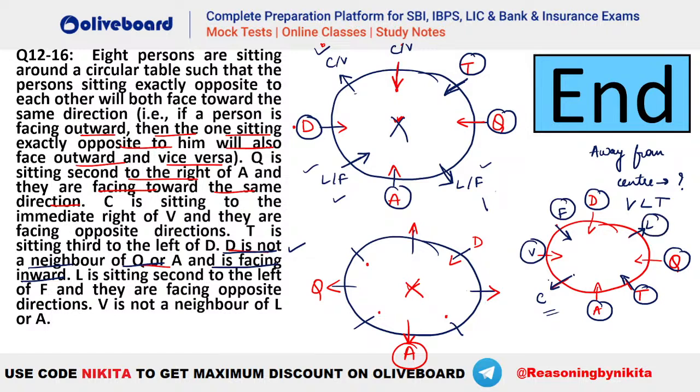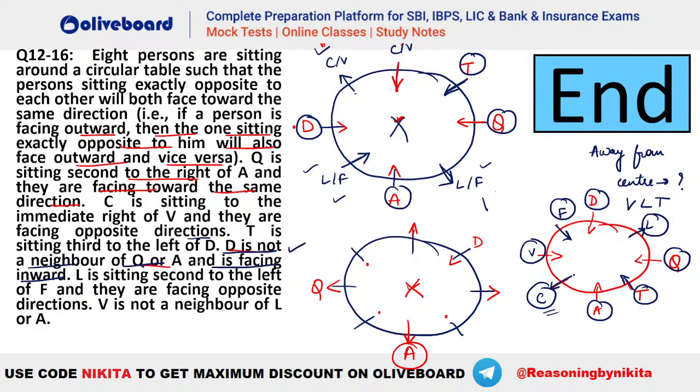So this will be the arrangement that you will be getting here. So now just quickly check whether it is following all the things here. So you can see we have Q is second to the right of A. Exactly, Q is second to the right of A is happening. They are facing towards the same direction. That is fine. Then we have C is sitting to the immediate right of V. So C is immediate right of V and they are facing opposite directions. Done. T is third to the left of D. So T is third to the left of D. That is also done.